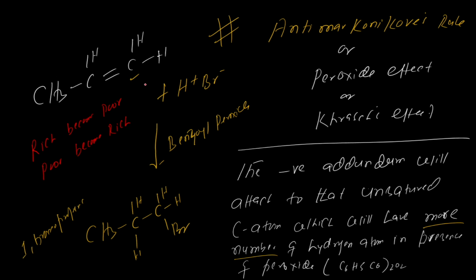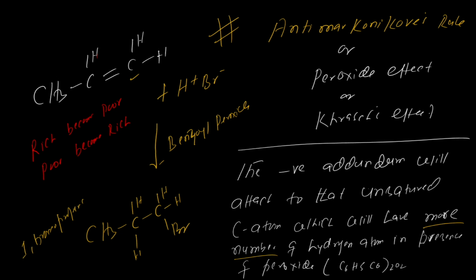So rich becomes poor because Br minus gets attached here. And the poor becomes rich because it has only one hydrogen, so one more hydrogen gets attached over here. So this is the anti-Markovnikov rule.